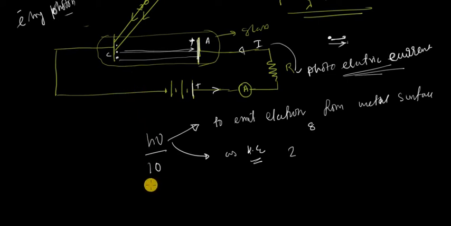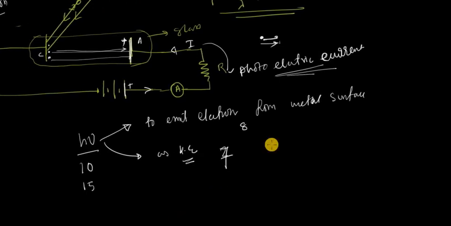If the energy is 15, and the energy utilized to emit the electron from the metal surface is 8, then the remaining 7 is associated with the electron as kinetic energy. The amount of energy utilized to emit the electron from the metal surface is called the work function of the metal. This is the energy represented by W0. The kinetic energy is Ek.